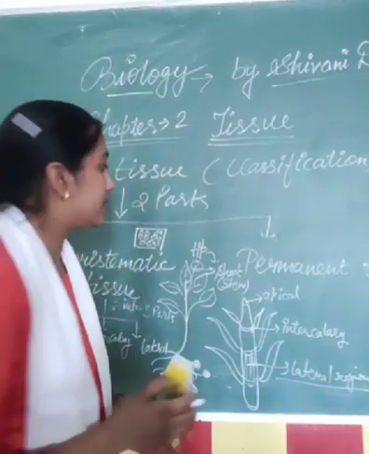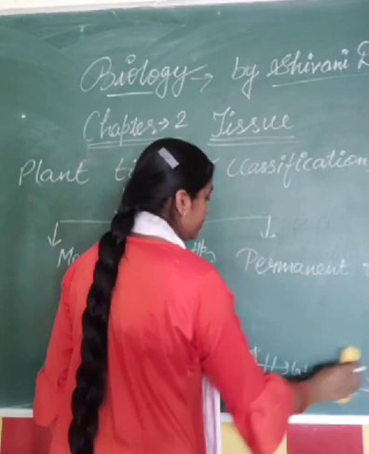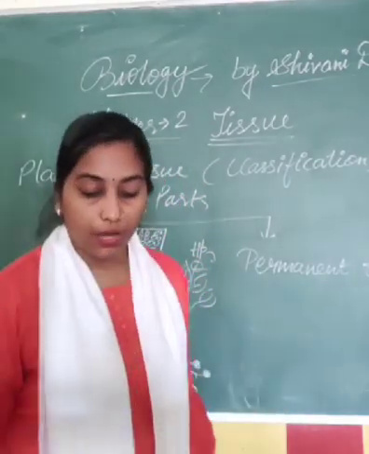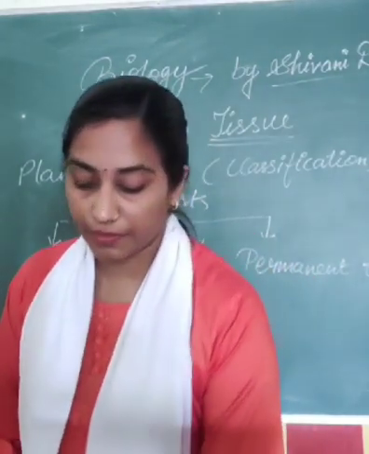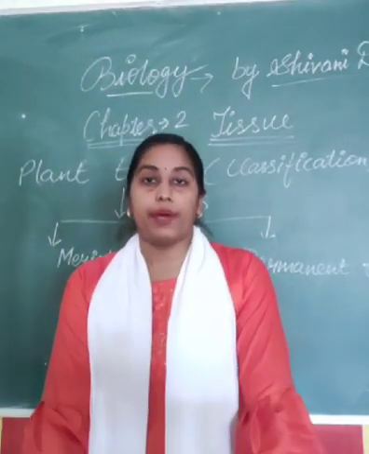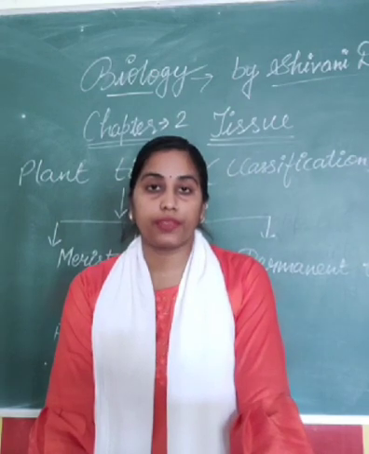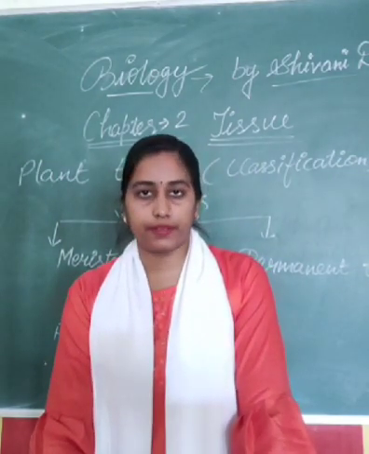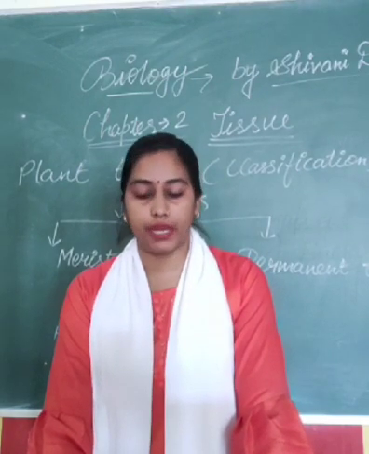Now move towards the next type of tissue, that is permanent tissue. What is permanent tissue? First of all, its definition. Permanent tissues are the type of tissue which are not capable of division, right? They will not divide.